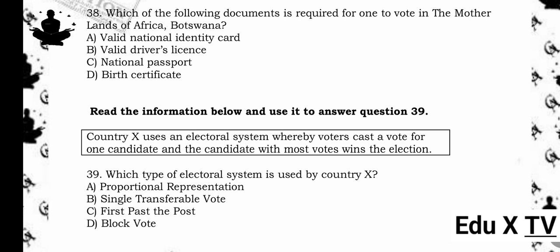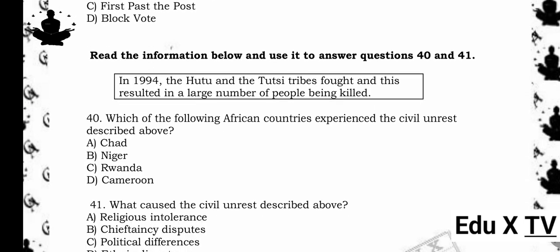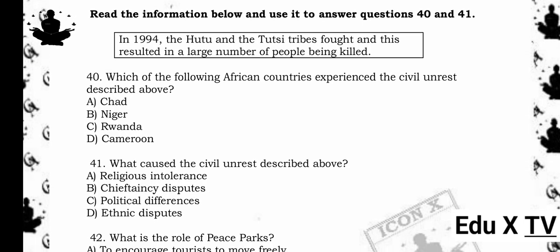Read the information below and use it to answer questions 40 and 41. In 1994, the Hutu and the Tutsi tribes fought and this resulted in a large number of people being killed. 40. Which of the following African countries experienced the civil unrest described above? A. Chad. B. Niger. C. Rwanda. D. Cameroon. The answer is C. Rwanda. Reason being, the civil unrest between the Hutu and Tutsi tribes occurred in Rwanda in 1994.